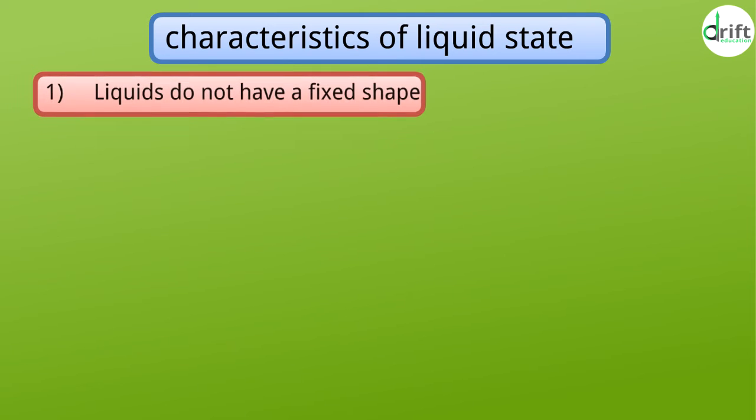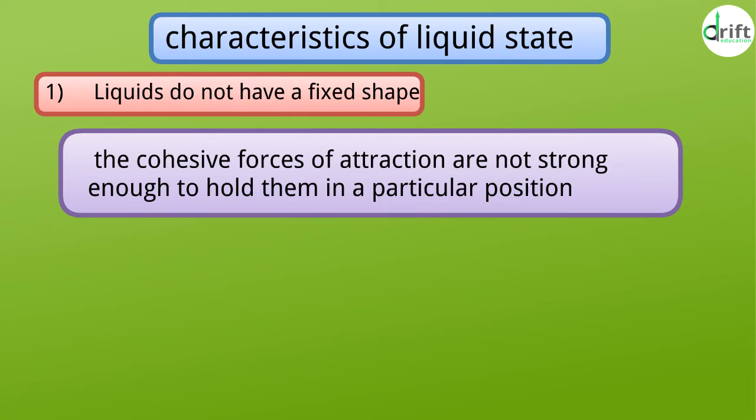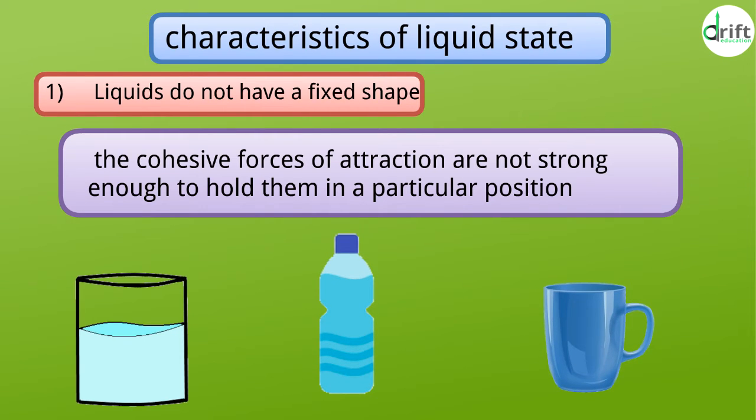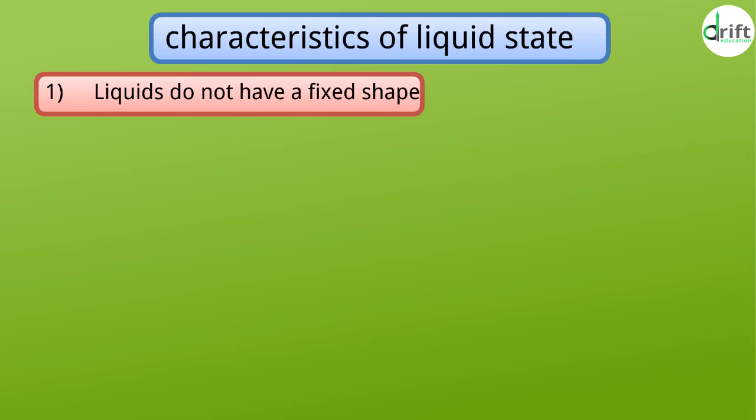Point 1. Liquids do not have a fixed shape, as the cohesive forces of attraction are not strong enough to hold them in a particular position. For example, if we put water in a jug, it takes the shape of the jug. If we put it in a bottle, it takes the shape of the bottle. And if we put it in a cup, it takes the shape of the cup.